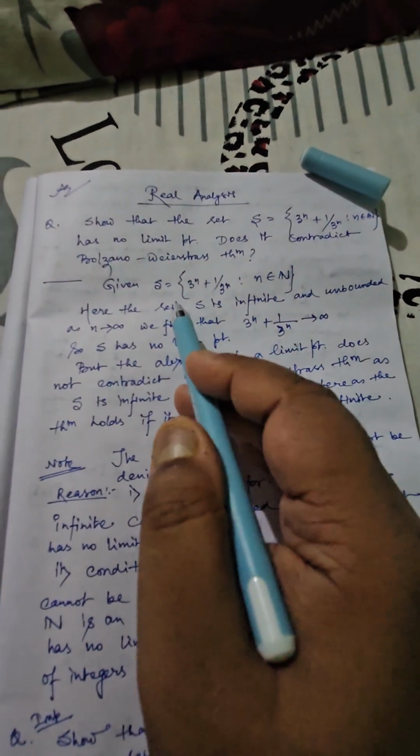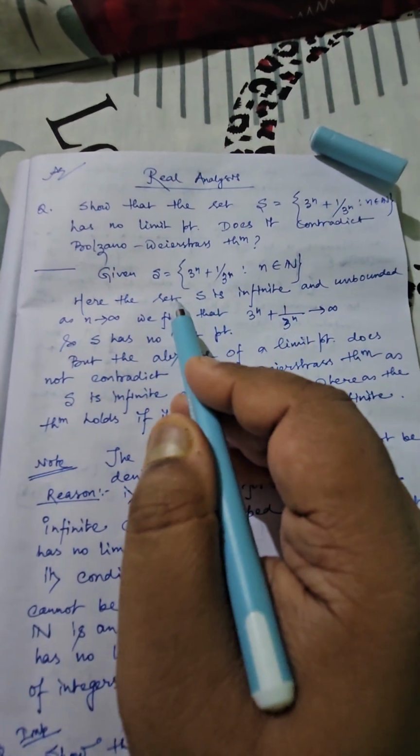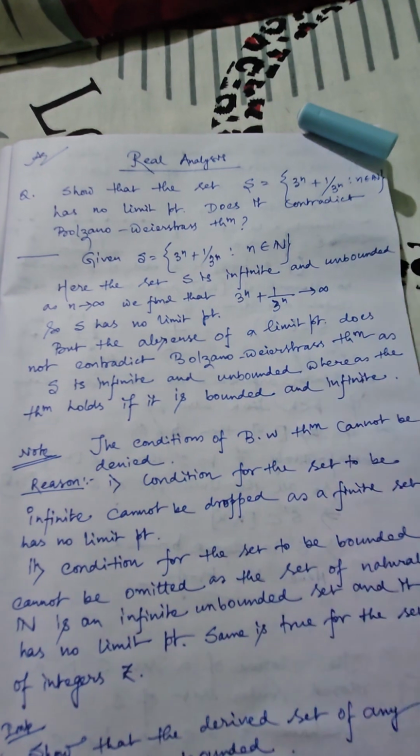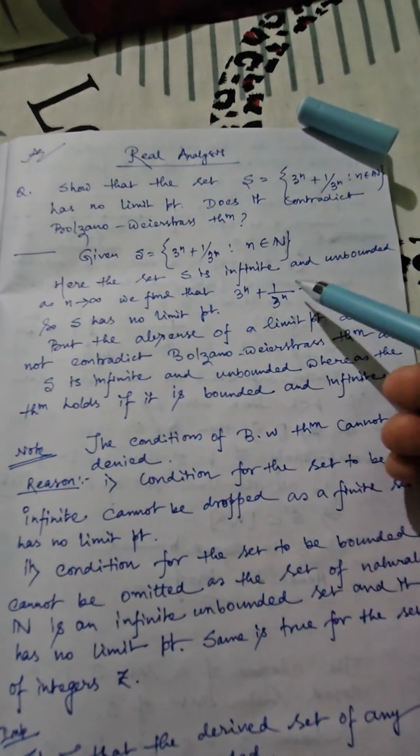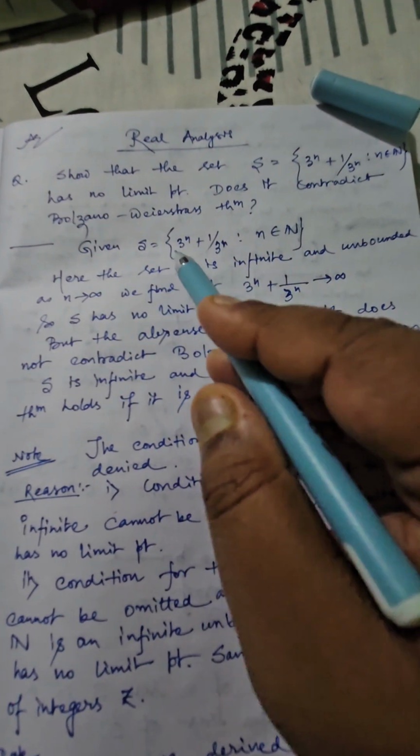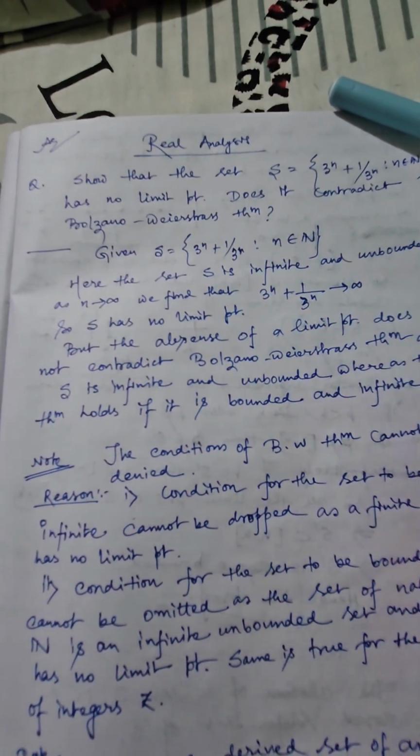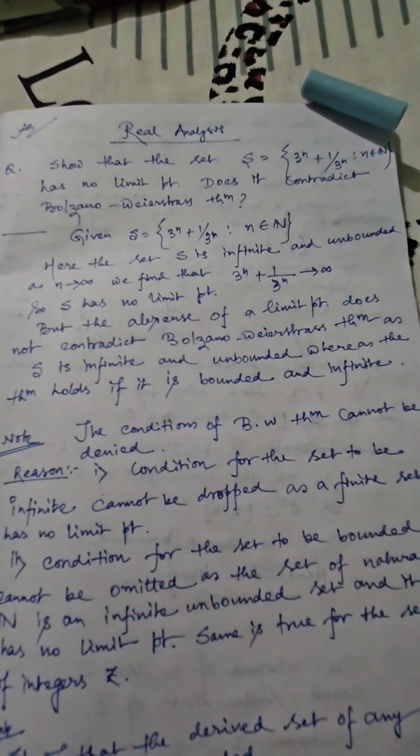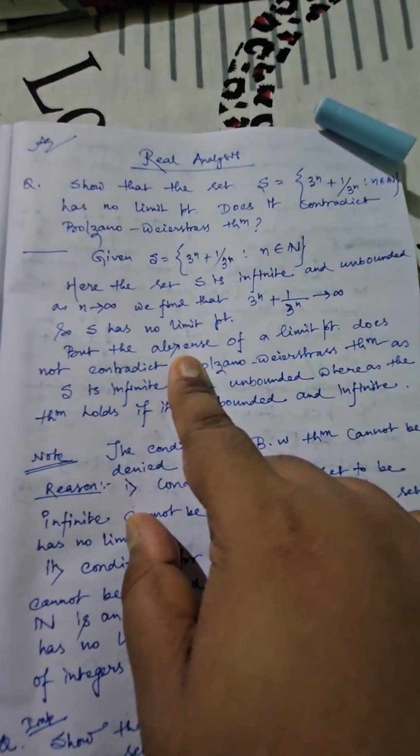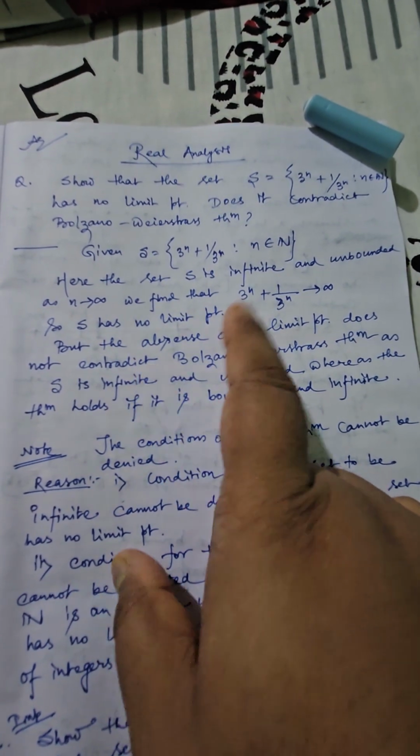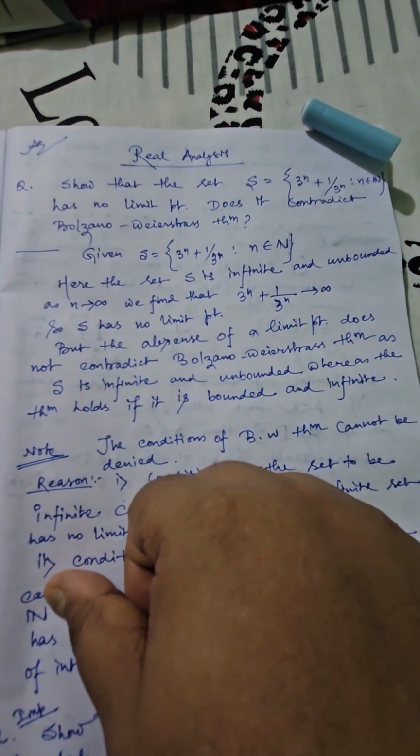So first of all, if you consider the set S, here you can see if you put different values of n, then definitely you will get several elements corresponding to S. That means the given set S must be infinite. And also you can see as n tends to infinity, the structure is also tending towards infinity. That means the structure is what? Unbounded. So technically you cannot have any limit point, but here you can understand the absence of a limit point does not contradict Bolzano-Weierstrass theorem.